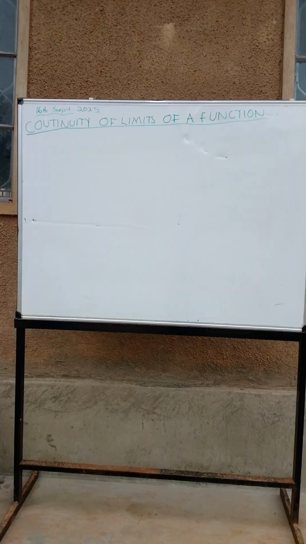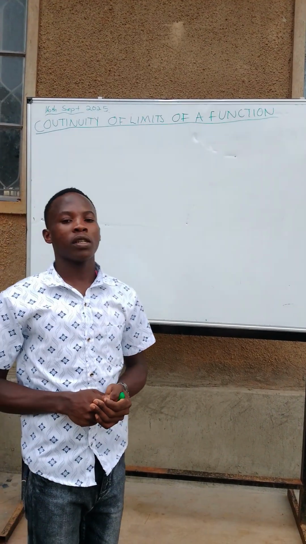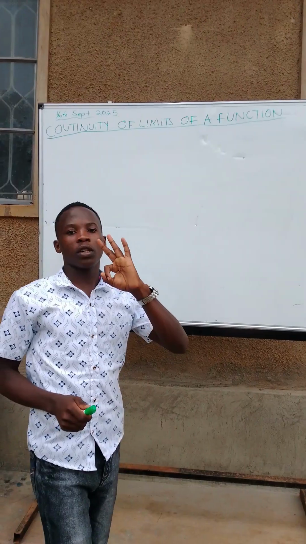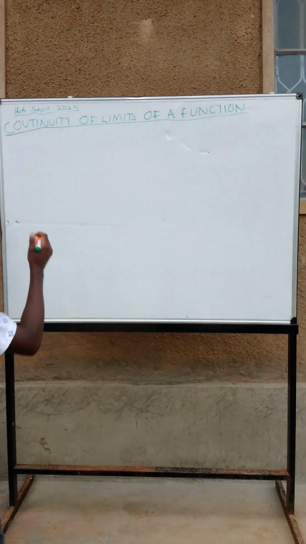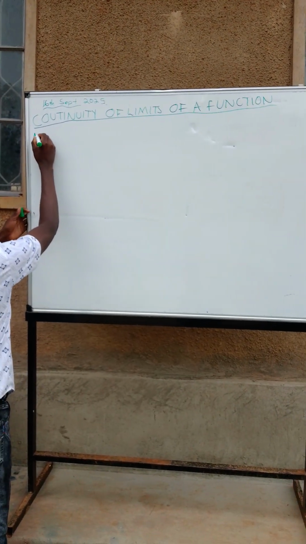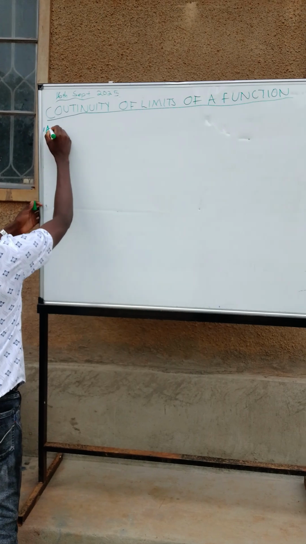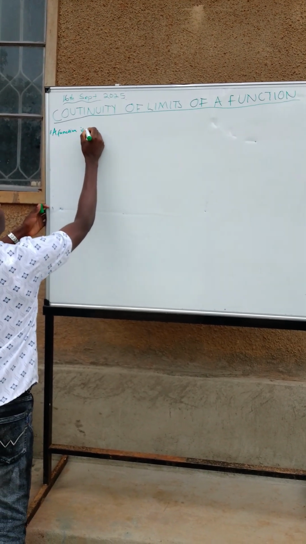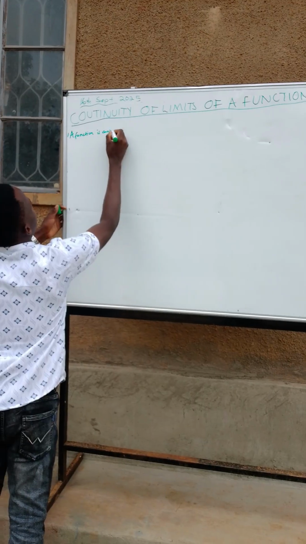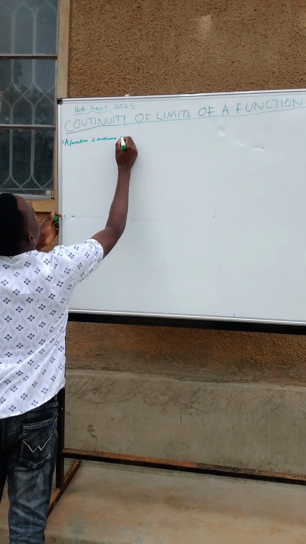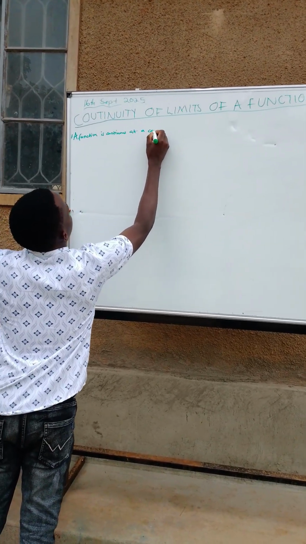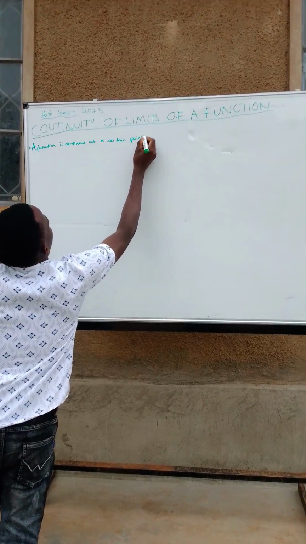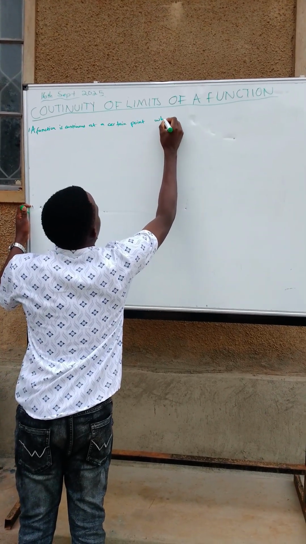First of all, a function is said to be continuous at a certain point under certain conditions. The conditions are three. A function is continuous at a certain point when three conditions are satisfied.